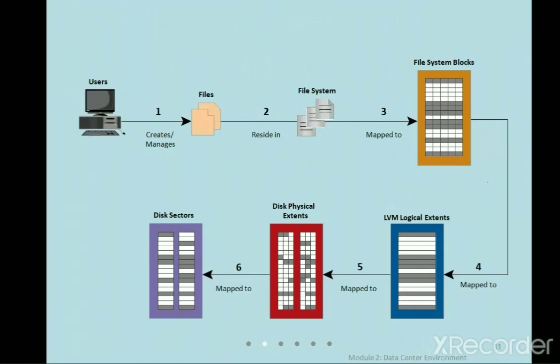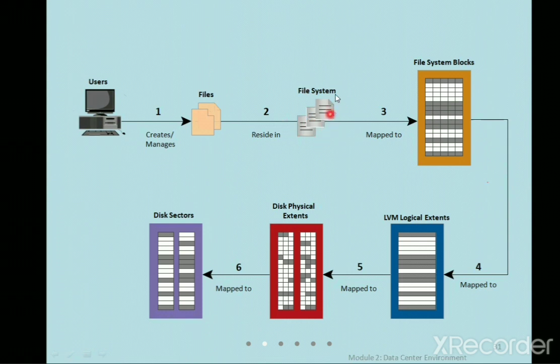So you can see here the file system, where we have the user. From this user, he is going to create the files, which in turn reside in the file system.